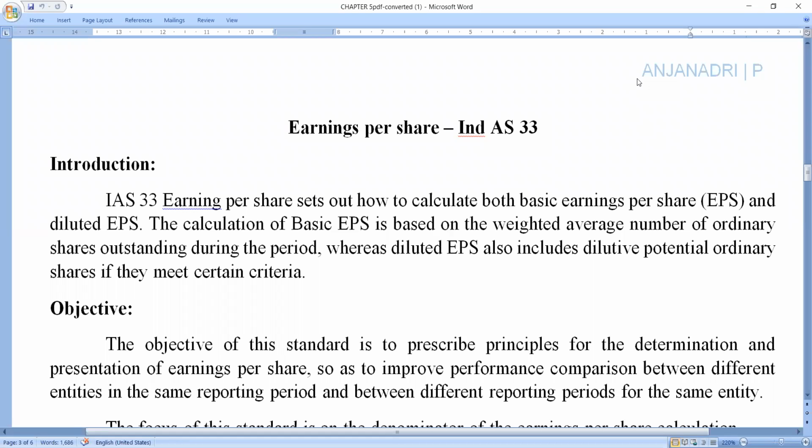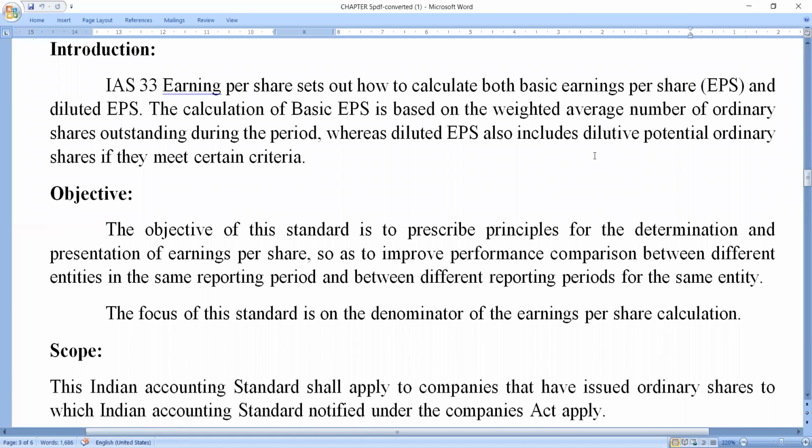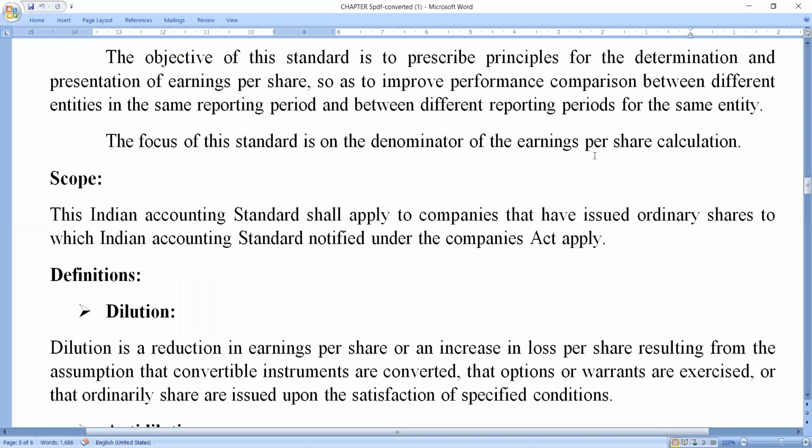Because of external persons, we should show the correct financial position as well as how much profit we are earning, and what is the income of our shareholders in the form of dividend. For that purpose, we have already completed the earning per share standard's concepts: introduction, objective, scope, definitions.